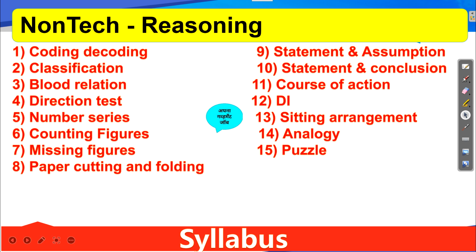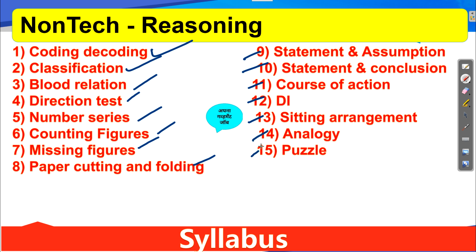The next is your reasoning part. In reasoning, what we have: code decoding, classification, blood relation, direction test, number series, counting figure, missing figure, paper cutting, folding. Then statement arrangement, statement conclusion, course of action, data interpretation, seating arrangement, analogy and puzzle.